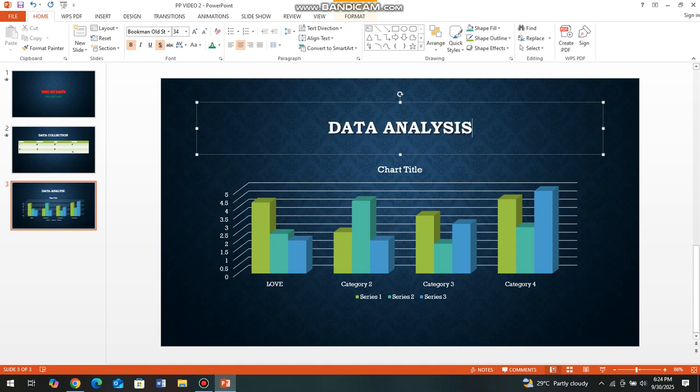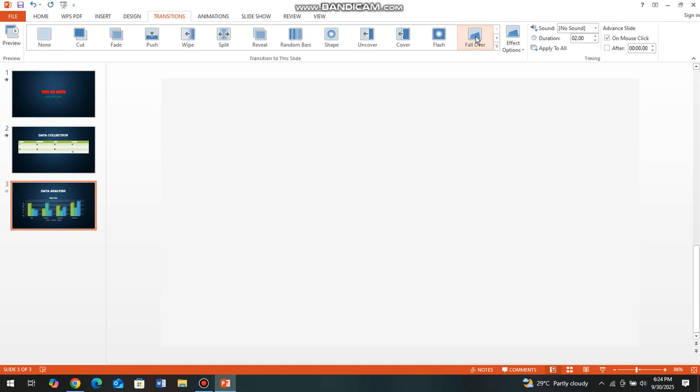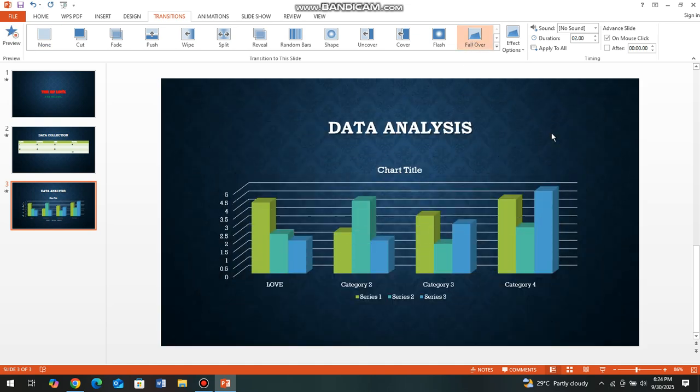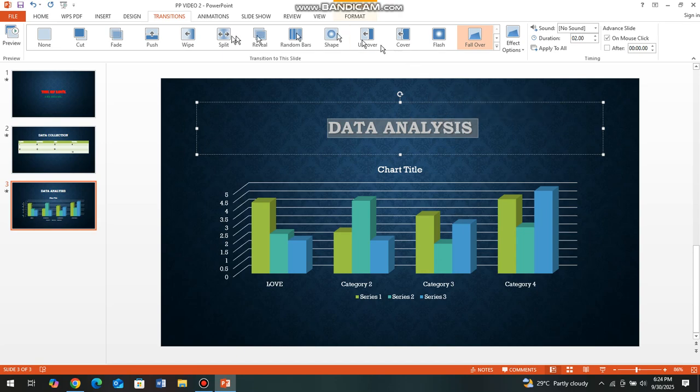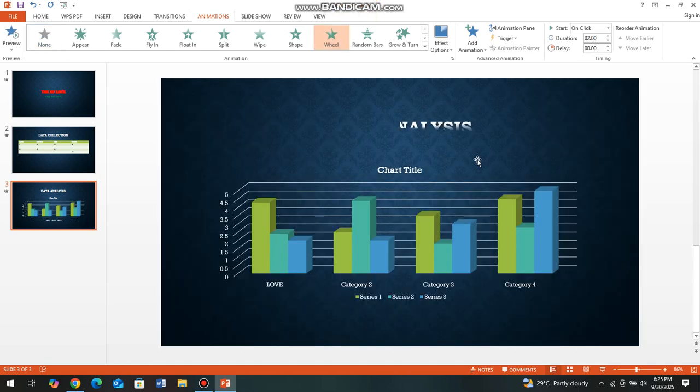Let's say data analysis. If you want to change the behavior of the slide, where should we go? Transition. Good. Maybe let's say this one will be a fall over. That's how it will be like. Wonderful. Not always, but in case we want to change the behavior of the content, animation. Let's say this one will behave like a wheel. Excellent. Let's see what we have achieved.